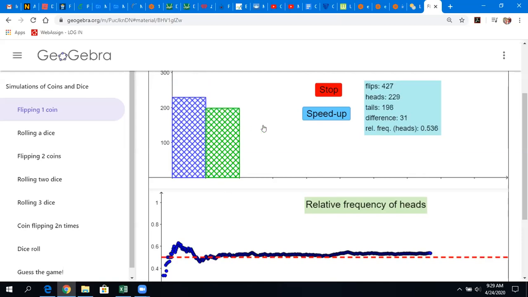You can go check that out on GeoGebra. There's lots of other simulations as well, rolling dice, flipping multiple coins. There are some pretty cool simulations you can run in GeoGebra in relationship to coins and dice, and some of them let you pick the kind of coin you want to see, like a buffalo head nickel or whatever. All right, I'm going to leave it at that for now.